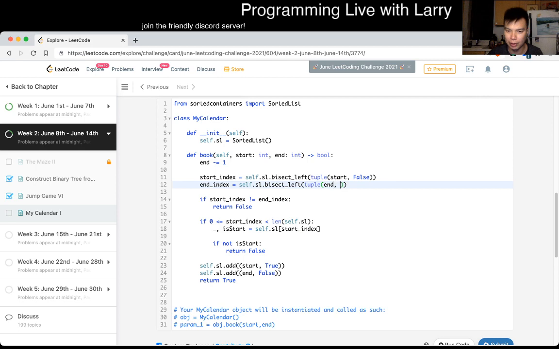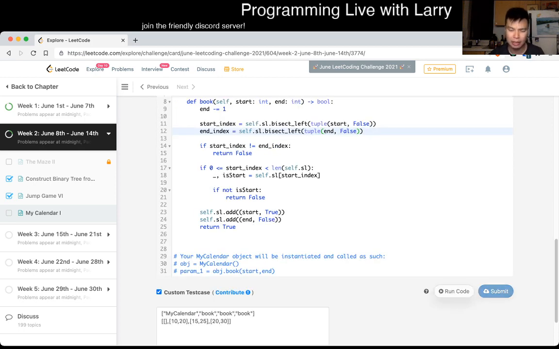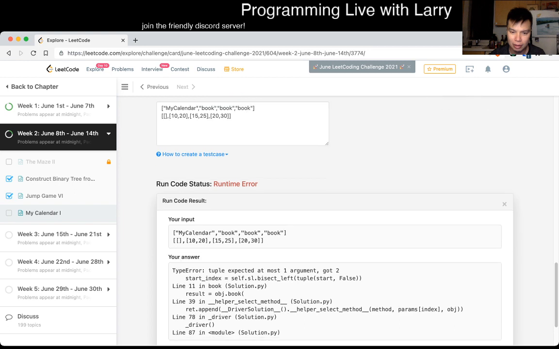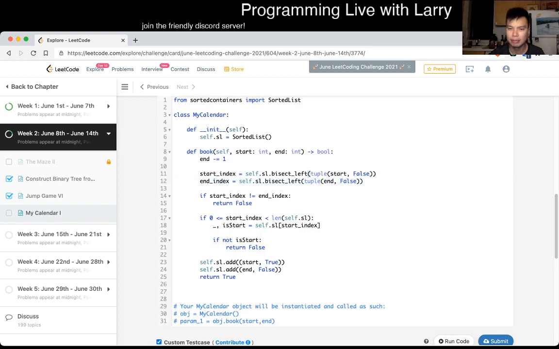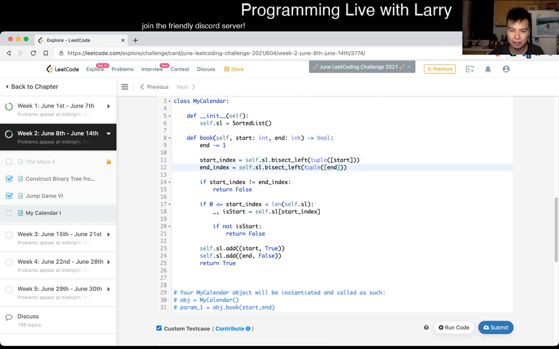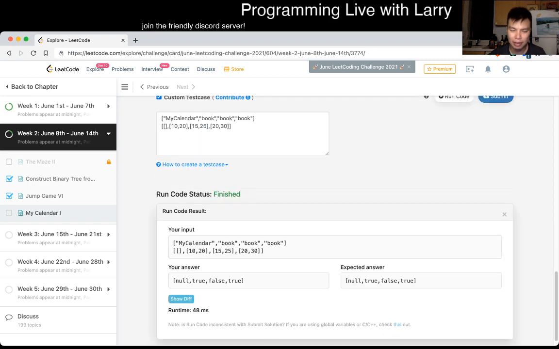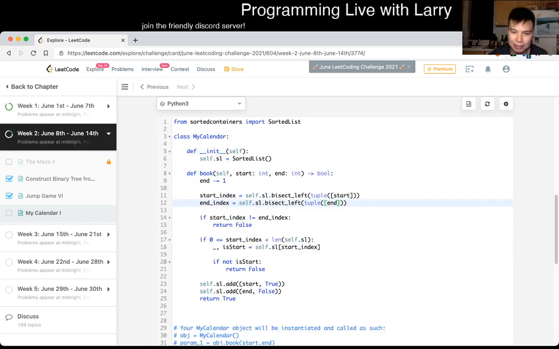That's why I'm a little bit worried about doing this. I thought that you could do it with tuples of different lengths, but maybe I'm wrong. Oh, whoops. Maybe this is what I need. Okay, there we go.